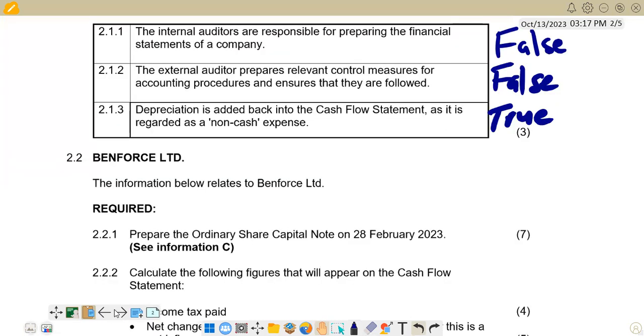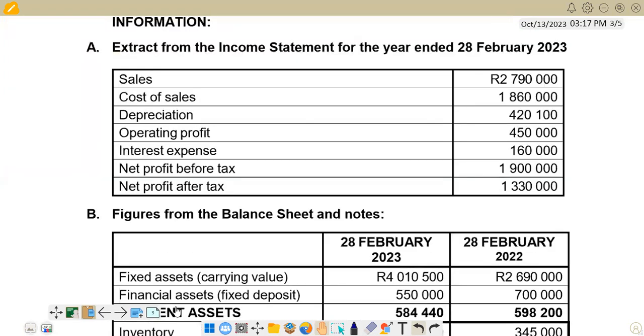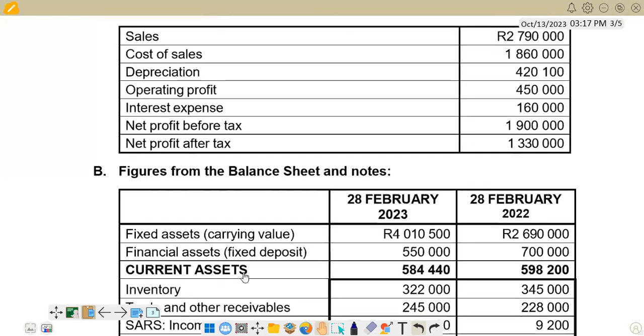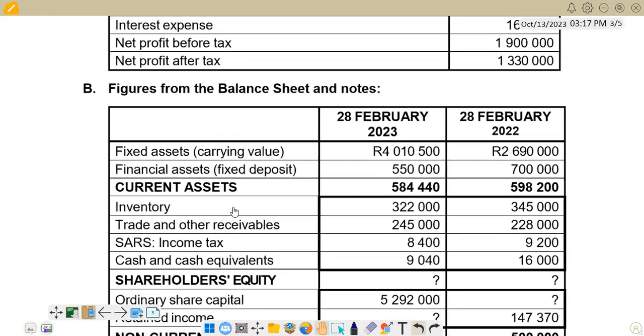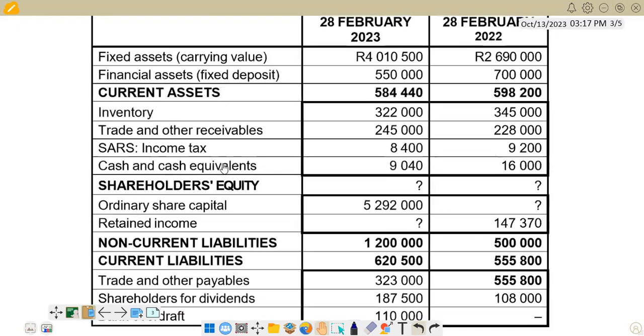So if you go to our question, in the list of balances that we have, we have the part with the ordinary share capital here. Remember, this column is 2023, and this one is 2022. So on 28th February 2022, that's where we have the beginning of the year, and here we have the end of the year. At the beginning it's a question mark, which means this figure we are not given. We are only going to find this figure as a balancing figure. Then this one is the one that is pre-entered.